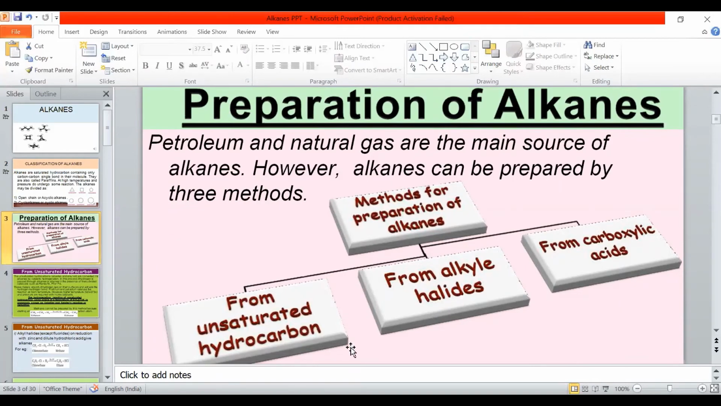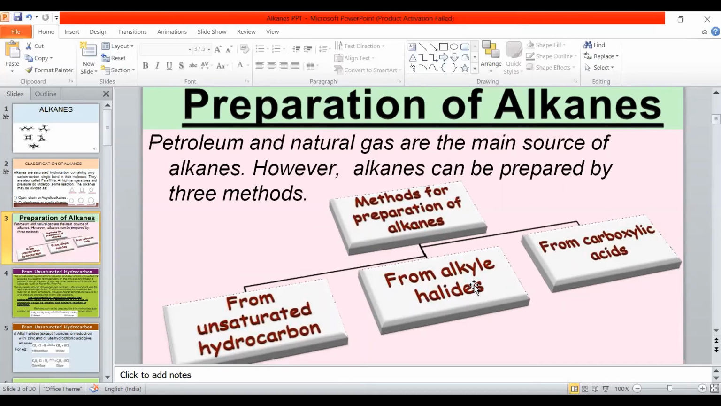They are prepared from alkyl halide by many methods. By Wurtz reaction, Grignard reagent. Grignard reagent means when alkyl halides react with magnesium, and on hydrolysis they give alkane. Simple reaction. And from alkyl halide also, Wurtz reaction. That means two molecules of alkyl halides reacting with sodium, giving higher alkanes.